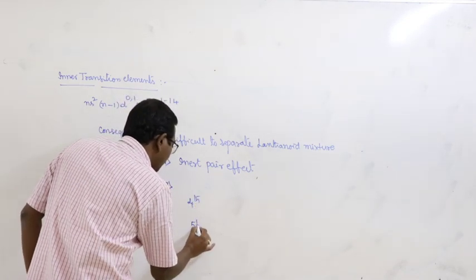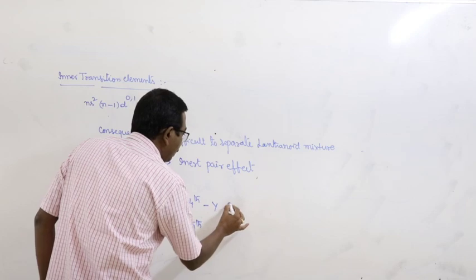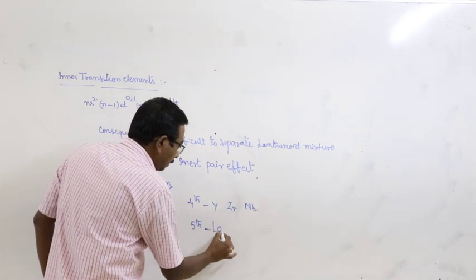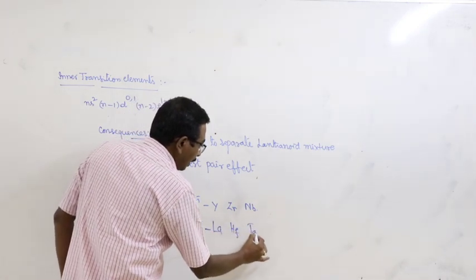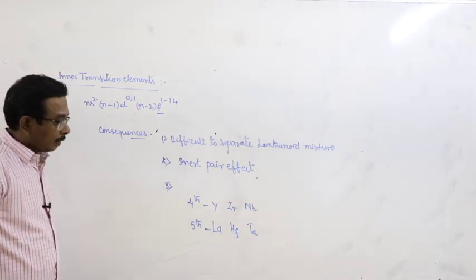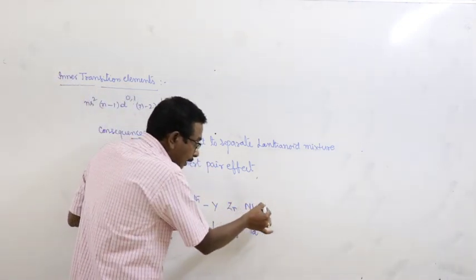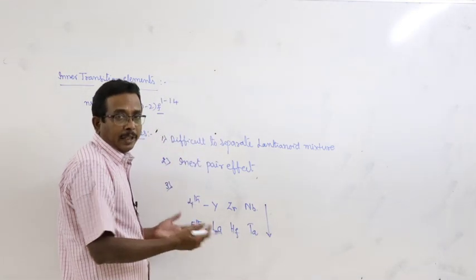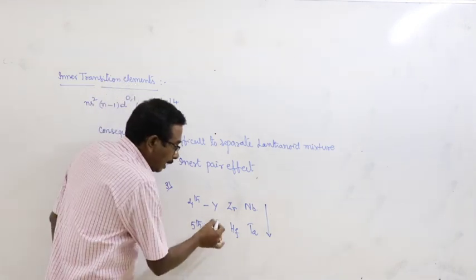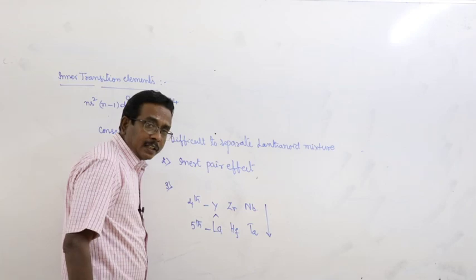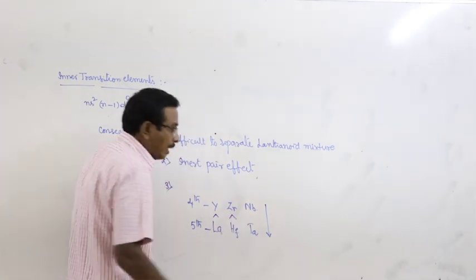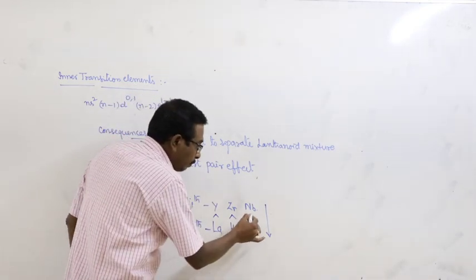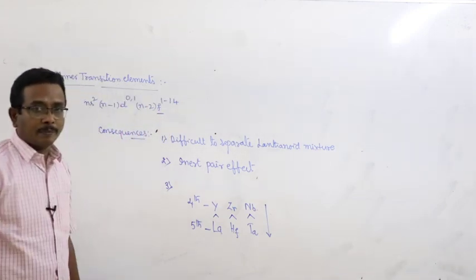this is the fourth period and this is the fifth period: yttrium, zirconium and niobium, and lanthanum, hafnium and tantalum. Right? Generally, as we move from top to bottom in a group, atomic radius should increase. Means what? Atomic radius of lanthanum should be greater than yttrium. Hafnium should be greater in size than zirconium, and tantalum should be greater than niobium.